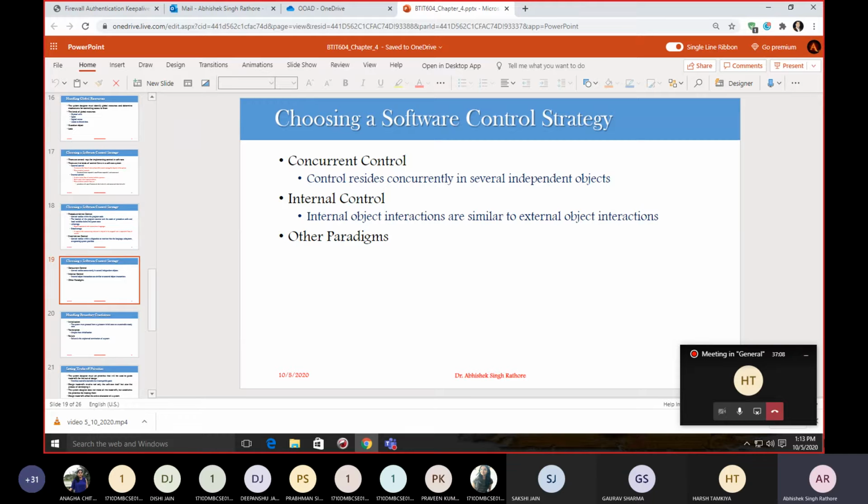Then if you are considering a procedure-driven control system, where your control resides within your program, the appropriate type of systems are algorithmic, when you are implementing some algorithms. So a procedure-driven control system is very good for algorithmic types of systems. Let's say you are considering a machine learning application.